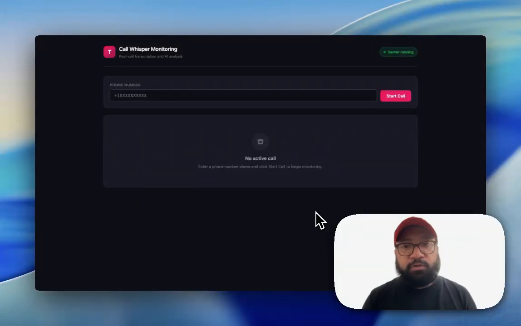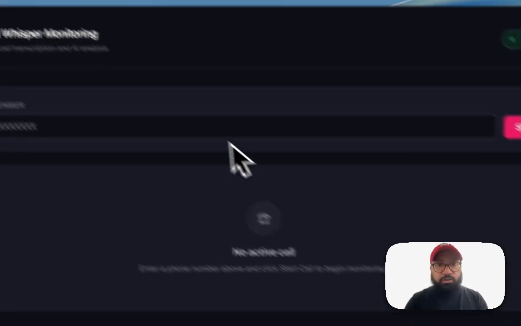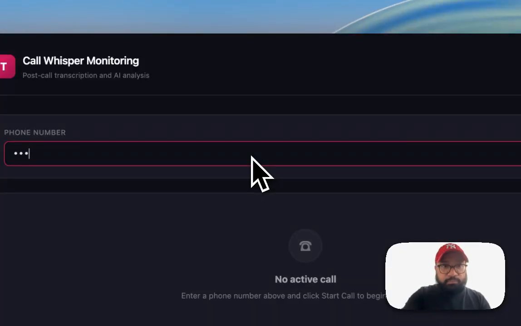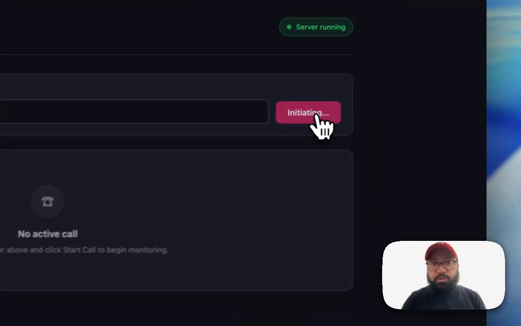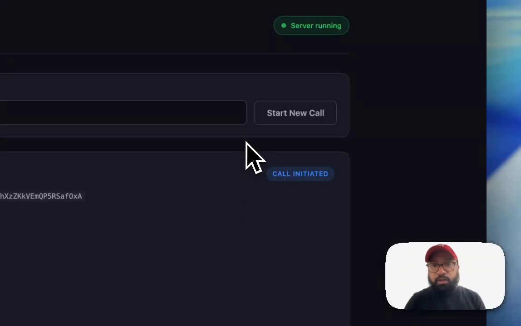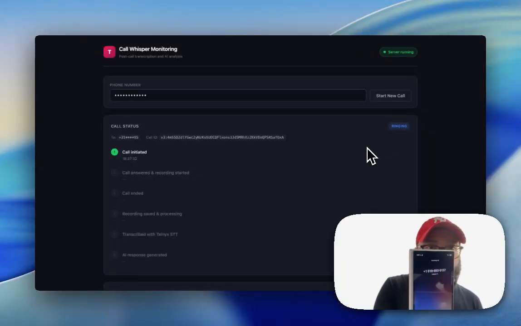So the app is a Flask server with a simple dashboard. I enter a phone number here. Note it is masked for privacy, and then I'll click the start call. So just let me do it here. And now I click the start call. I'll receive a phone call here from the number here, and I'm going to speak to it now.